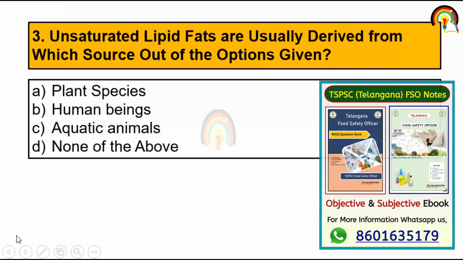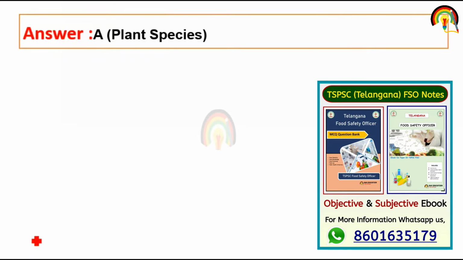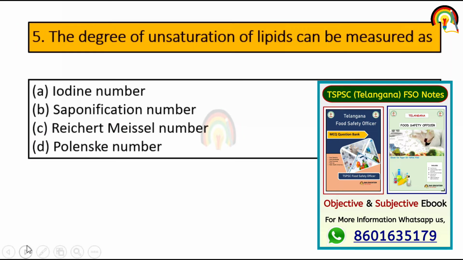Next one, unsaturated lipid fat are usually derived from which source out of the options given? Plant species, human being, aquatic animal, none of the above. So it's plant species. Next one, the specific gravity of lipid is 1.5, 1, 0.8 or 0.2. It's 0.8. The degree of unsaturation of lipid can be measured as iodine number, saponification number, Reichert-Meissl number and Polenske number. So the degree of unsaturation of lipid can be measured as iodine number.